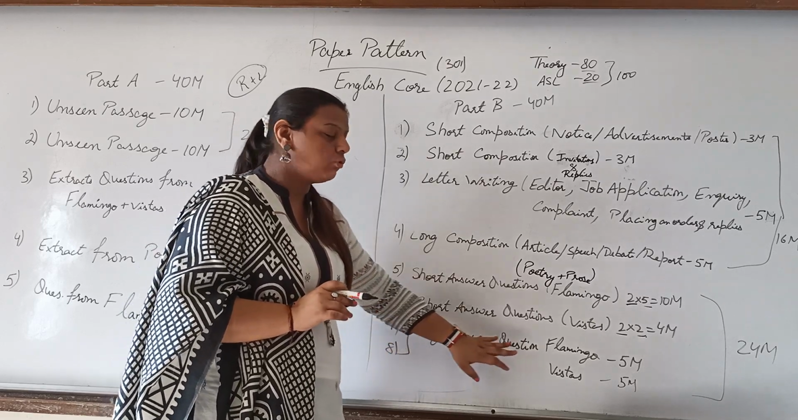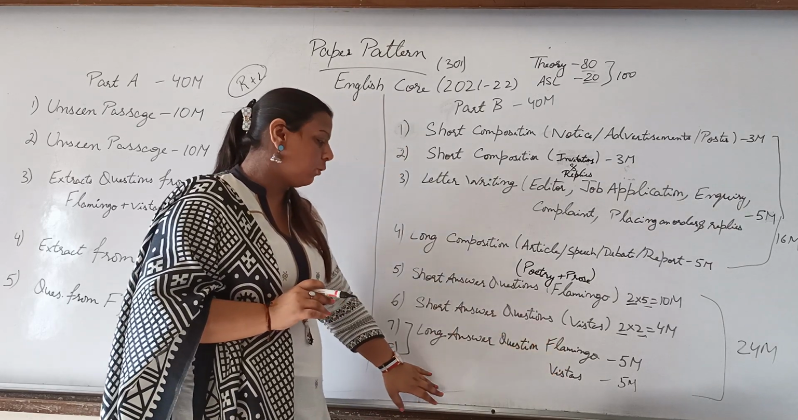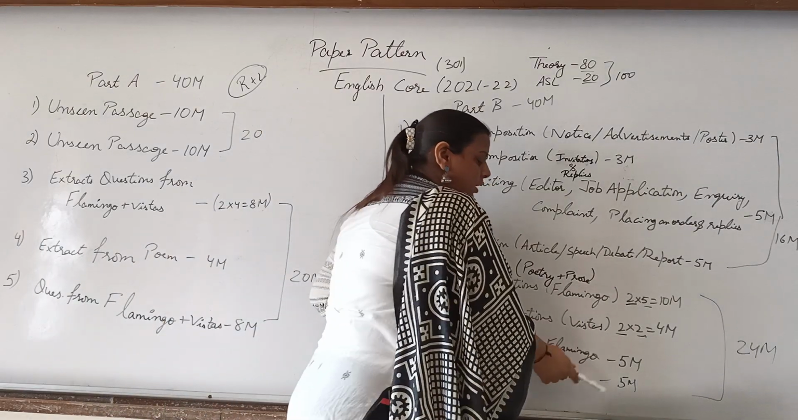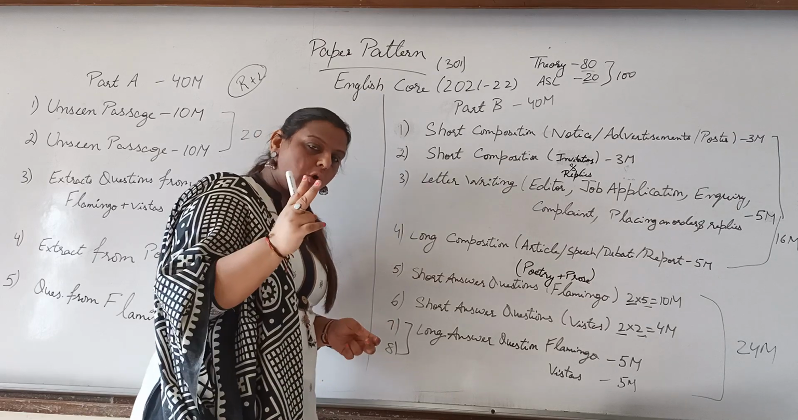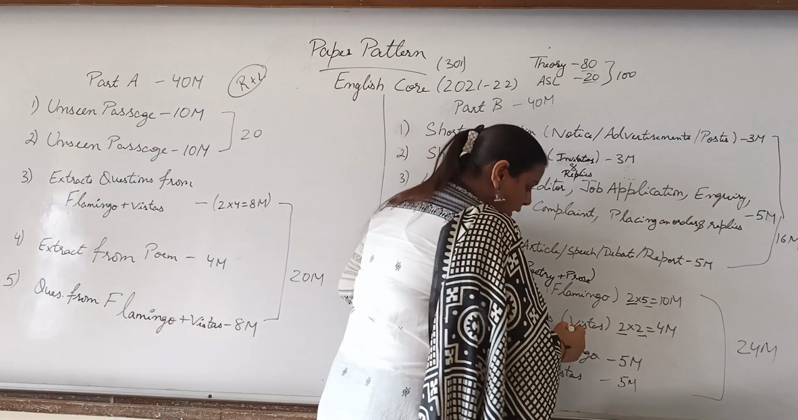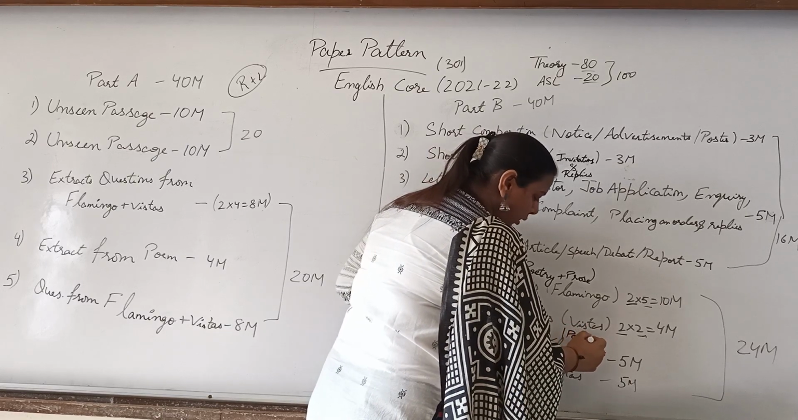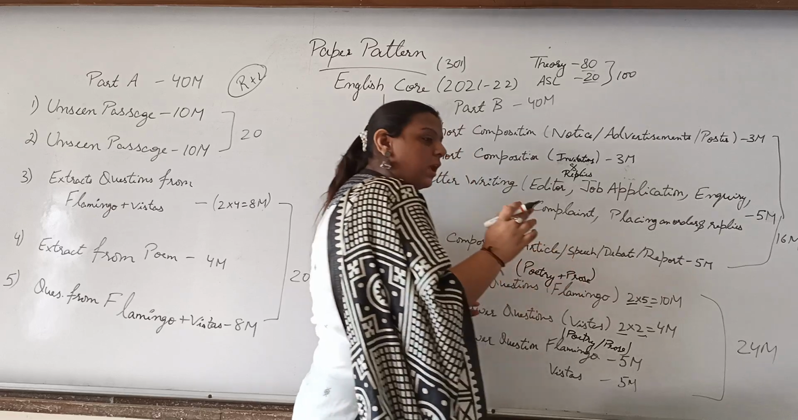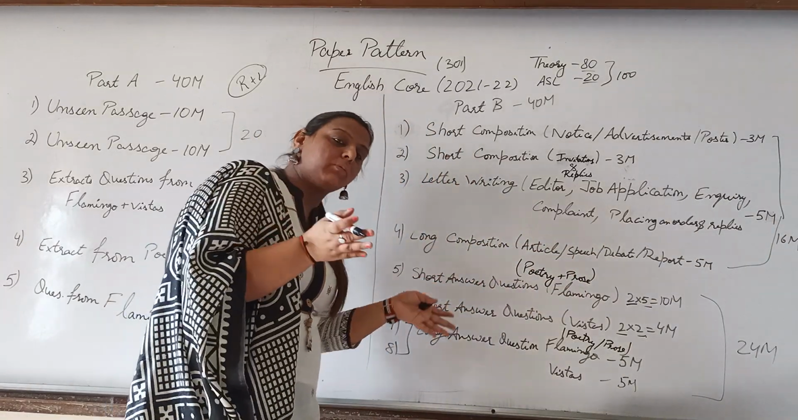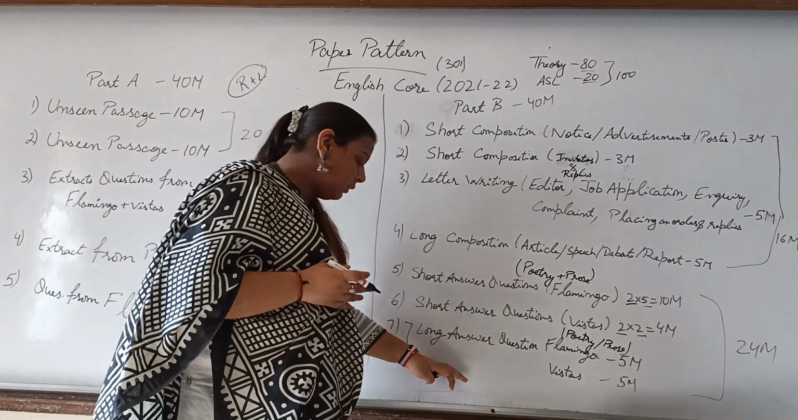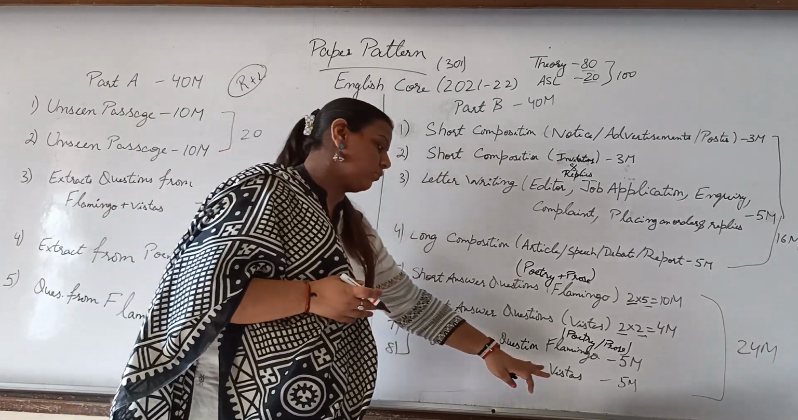Now you would have the next 2 questions, long answer questions, 7th and 8th. The first long answer question would be from the Flamingo book and the other from the Vistas book, and both are of 5 marks each. The 7th long answer question from the Flamingo can be once again from the poetry or prose, so it can be from the poem as well as from the prose. And then the last long answer question would be from Vistas.